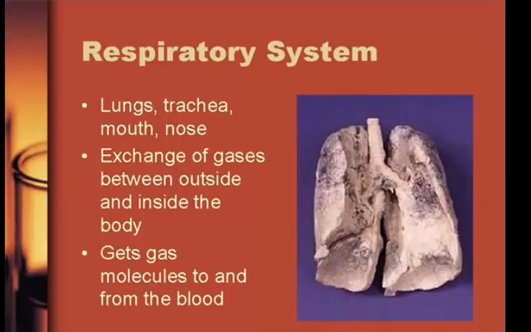The respiratory system also gets gas molecules into the blood, the oxygen that needs to be circulated throughout your body for proper function. But it also removes molecules from the blood, in this case, the carbon dioxide waste. So you can, of course, relate it to the circulatory system. It can also be related to the integumentary system because you need holes in your body to get the air in and out of.